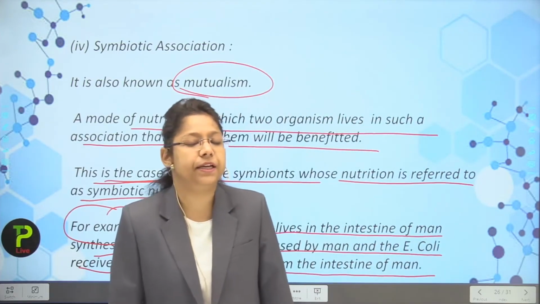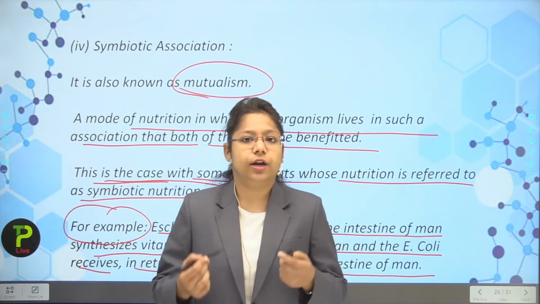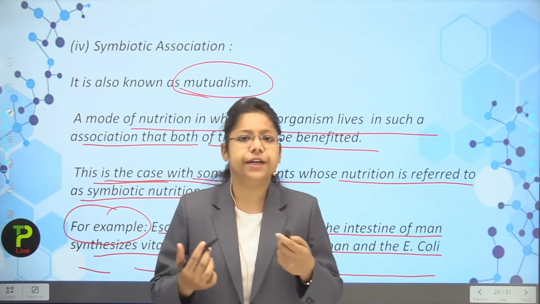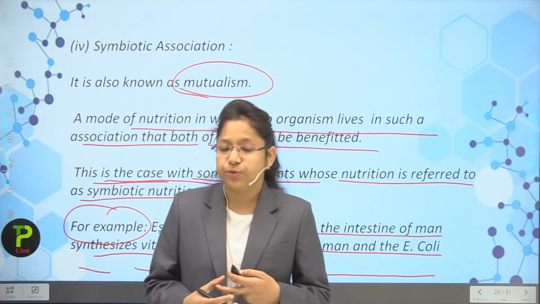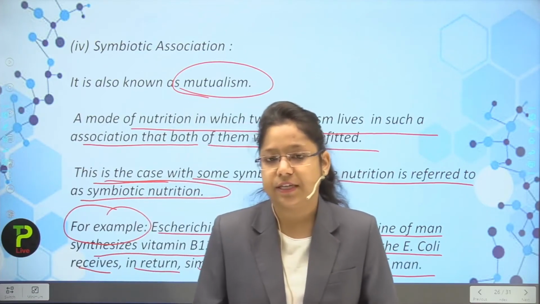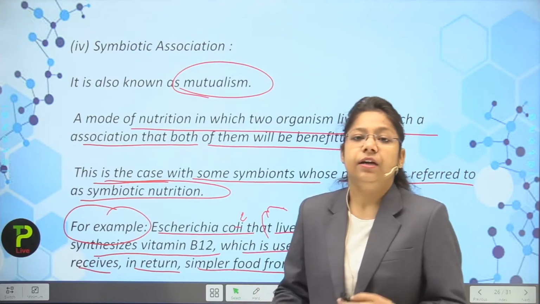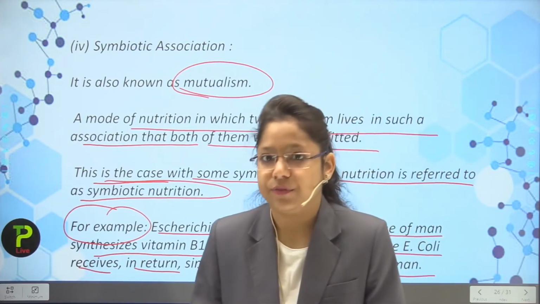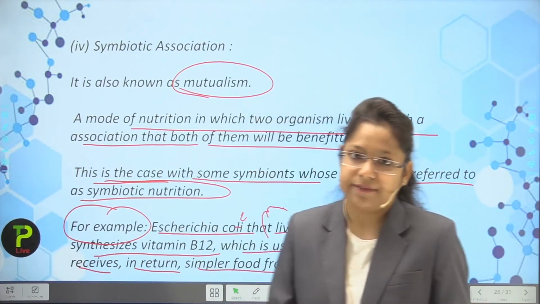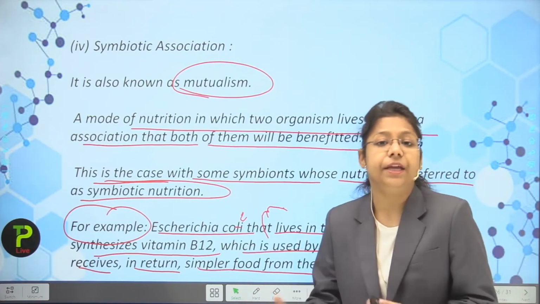Now what is happening actually? The E. coli is just producing the vitamin B12. Now vitamin B12 is essential for our body. Okay. Now how is it benefited? It is just acquiring some kind of nutrition which is essential for survival. So it is not harming the body.